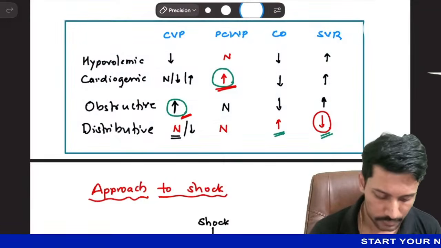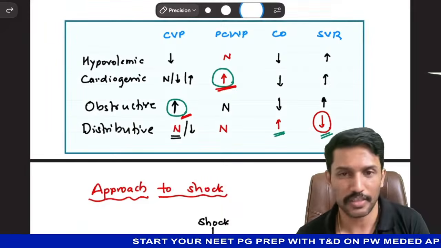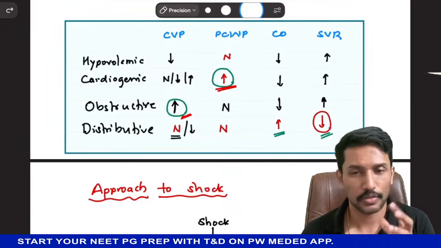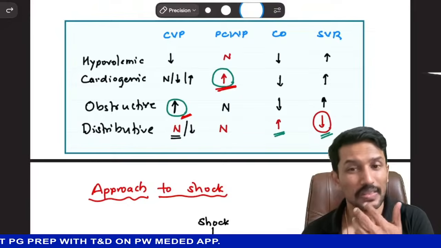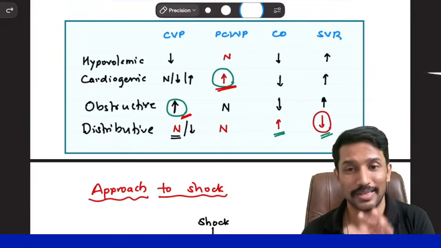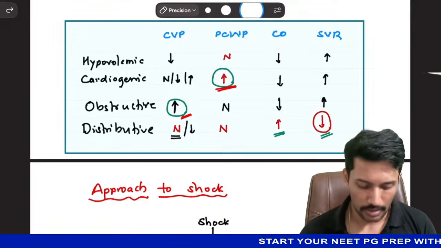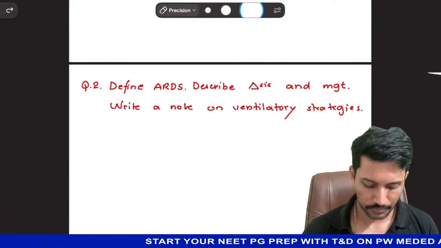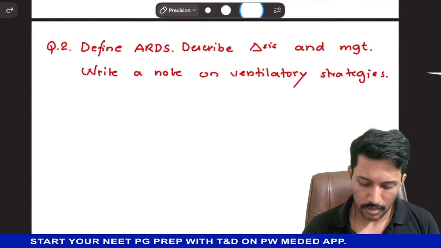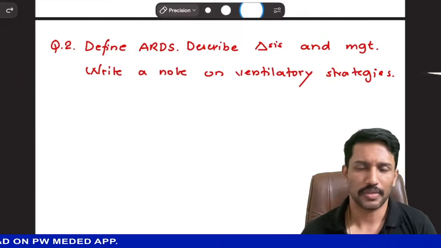The treatment is IV fluids if it is hypovolemic, IV fluids and transfusion, revascularization and inotropes like dopamine for cardiogenic. Obstructive, treat the underlying cause. Distributive, fluids, antibiotics, and supportive care, right? So that completes our discussion of shock. Now let's talk about the next topic, that is ARDS.